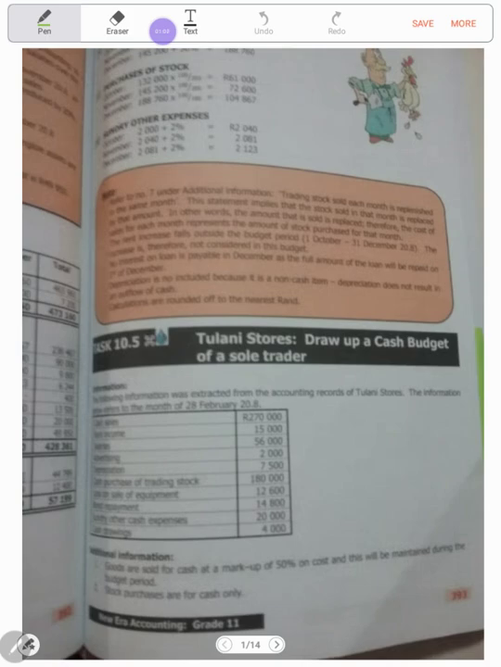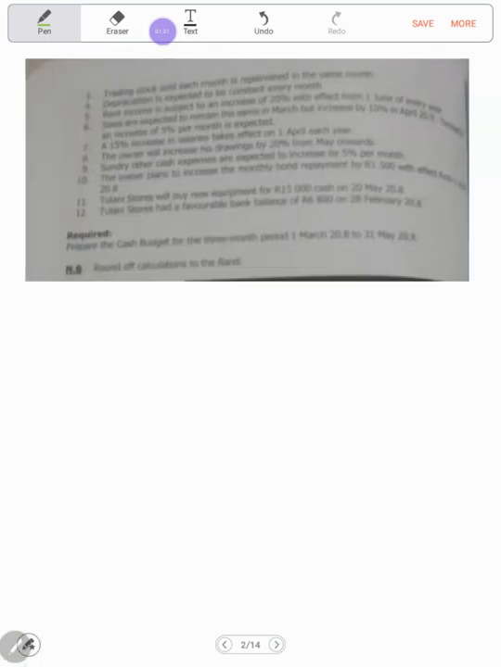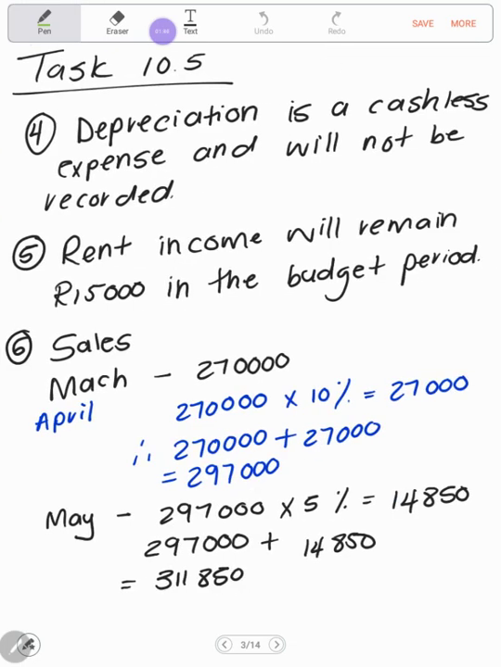Goods are sold for cash at a markup of 50% on cost, and this will be maintained during the budget period. Stock purchases are for cash only. So that is just for your own information. Moving along to the next adjustment, number 3. It says trading stock sold each month is replenished in the same month, and depreciation is expected to be constant every month. With adjustment number 4, remember that depreciation is a cashless expense, and therefore we will not be recording it into our cash budget.